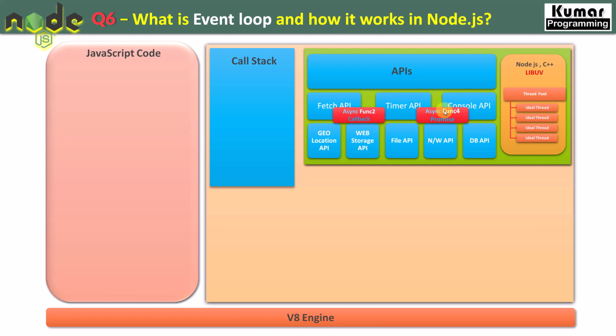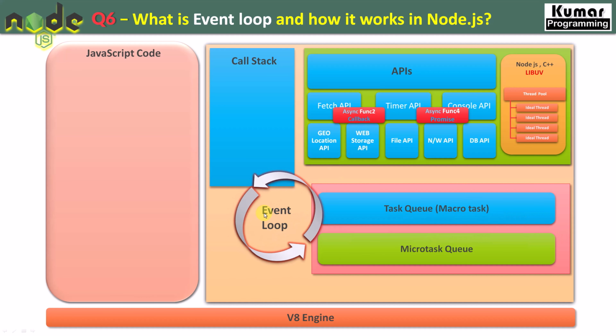Now suppose this async function is assigned to the timer API. Once these functions are executed and completed, they have events, right? So the result needs to be reverted back with the help of an event. Once they are completed, our event loop comes into the picture, right? The event loop has two kinds of queues. One is the task queue, known as the macro task queue. Another one is the micro task queue.